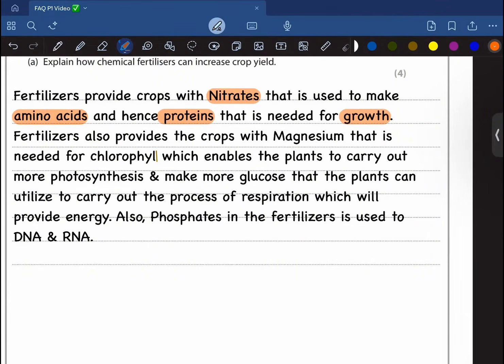Also, fertilizers provide the crops with magnesium that is needed for chlorophyll, which enables the plant to carry out more photosynthesis and make more glucose that the plant can use in the process of respiration, which will provide them with energy. And also, phosphates in the fertilizer are used to make DNA and RNA, right?